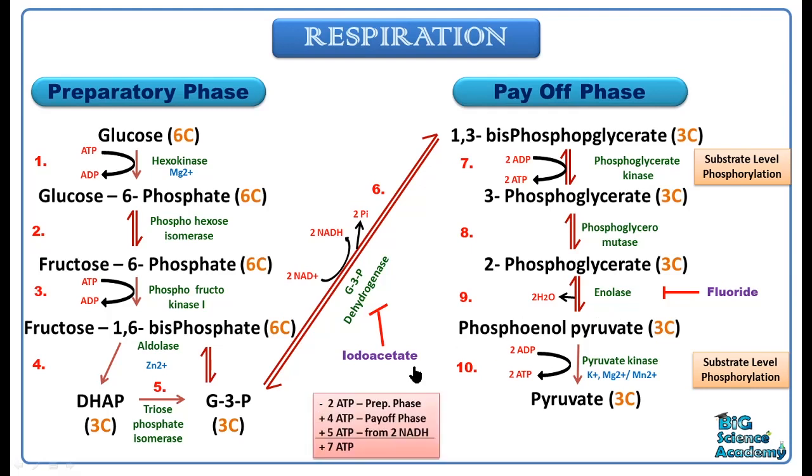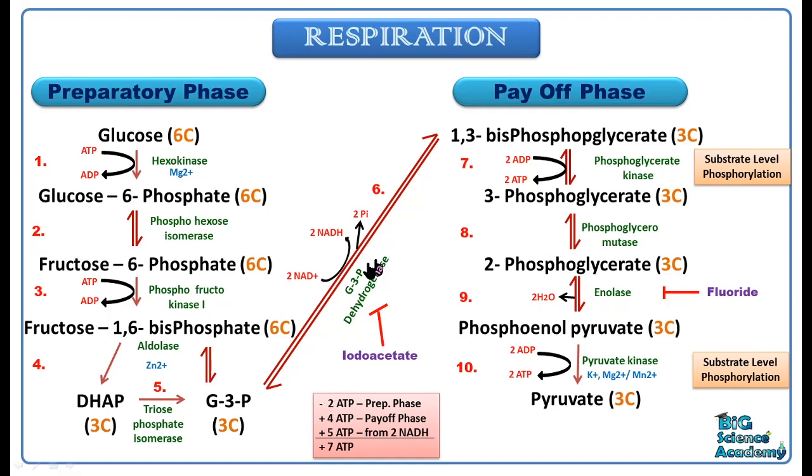And at last, the total calculation of ATP here. In the preparatory phase, 2 ATP molecules, one this and one this ATP molecules are utilized, and in the payoff phase at the 7th and 10th step, 4 ATP molecules are produced. That's why here it is given plus and here it is minus.